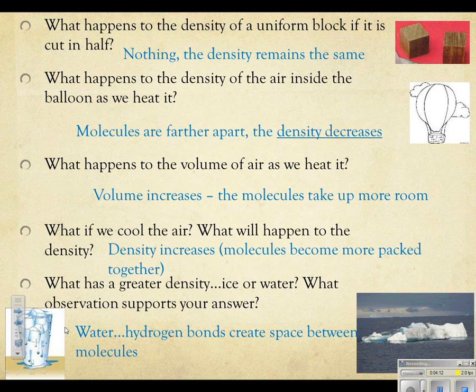That space makes them less compact than they are when they're in a liquid state. Less compact means less dense. So ice is going to float on water because in the solid form it's actually going to be less compact because of those bonds and the way they form than it is when it's a liquid.